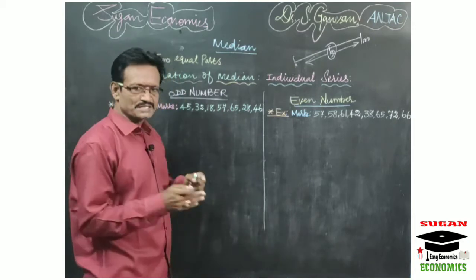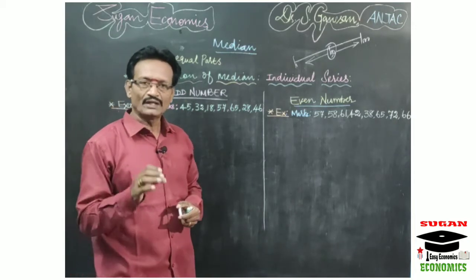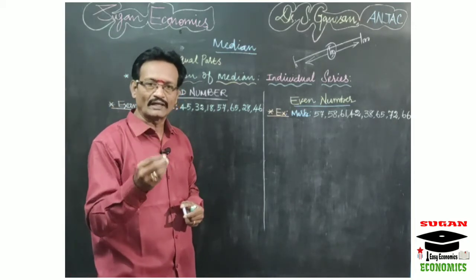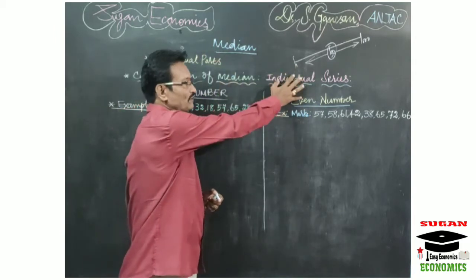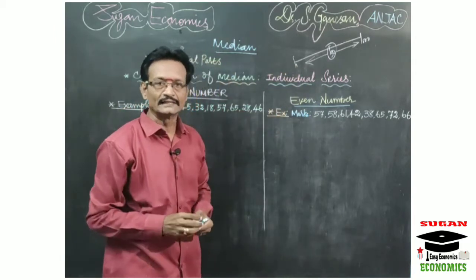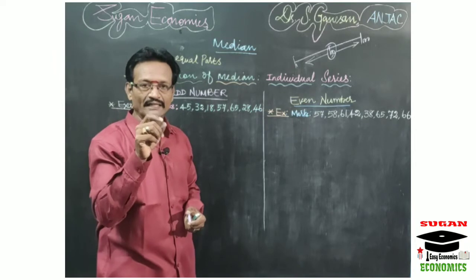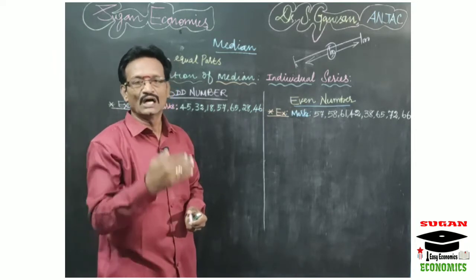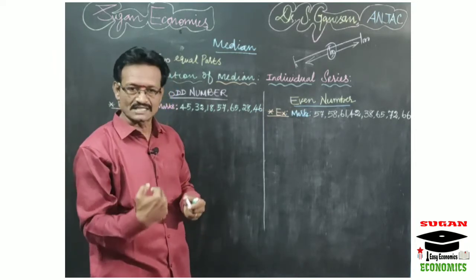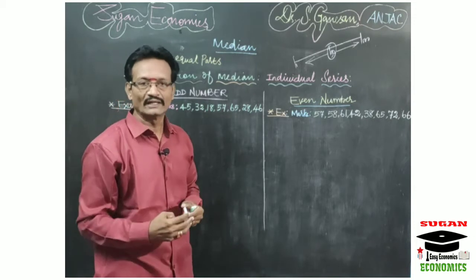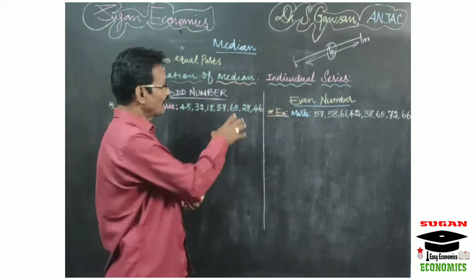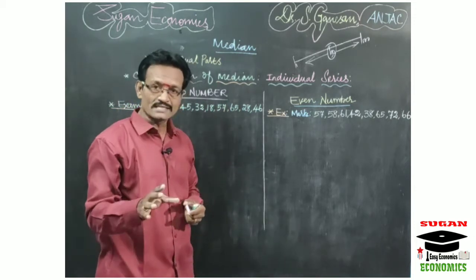Here the first step, whether you calculate median for an individual series or discrete series, is to arrange the data, that is the x values, into ascending order. Then after that you can proceed. Can we arrange the data only in ascending order?